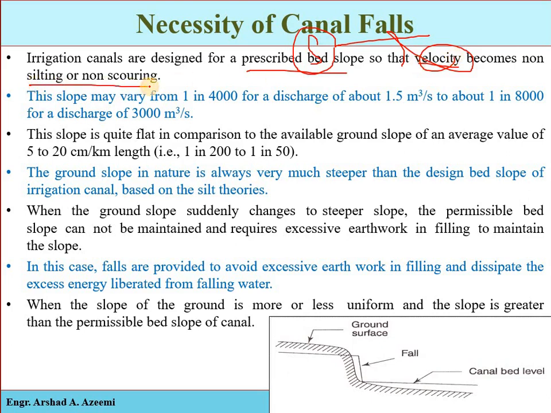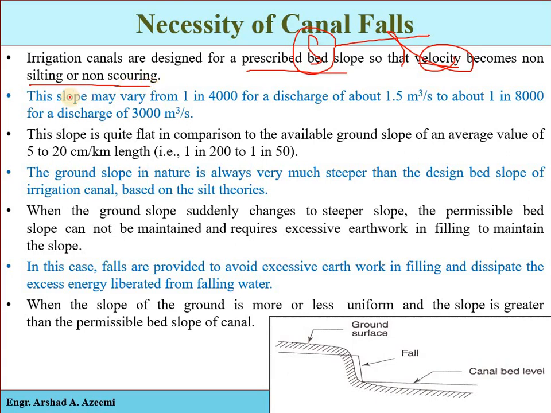For example, if the slope is changing, if the slope is steepening, from a mild slope to a steep slope, the velocity will be increased, and silting and scouring will occur. So we have to keep the slope uniform. We have to maintain the designated slope throughout the length of the irrigation canal.